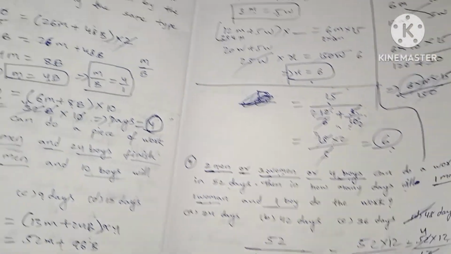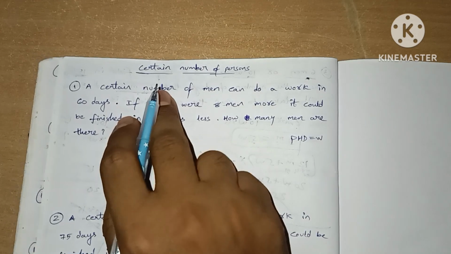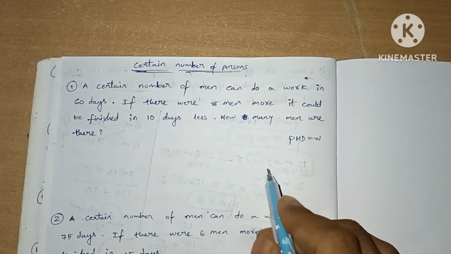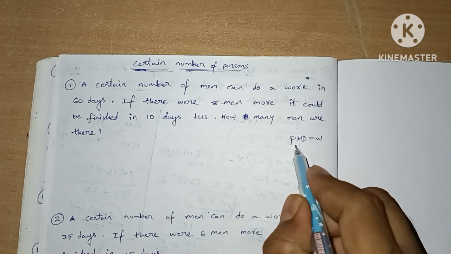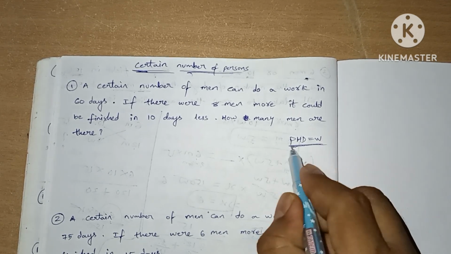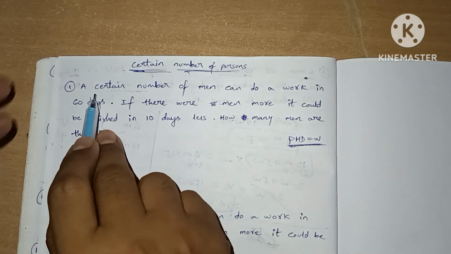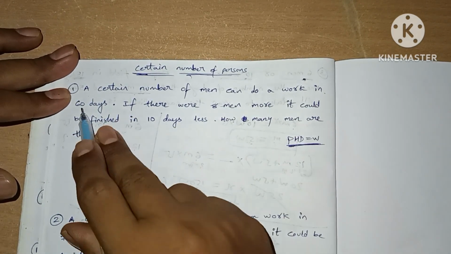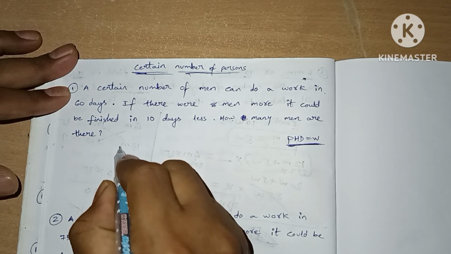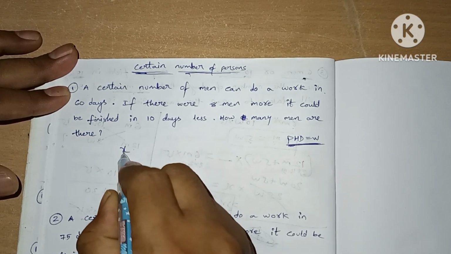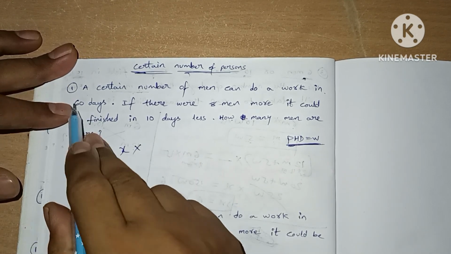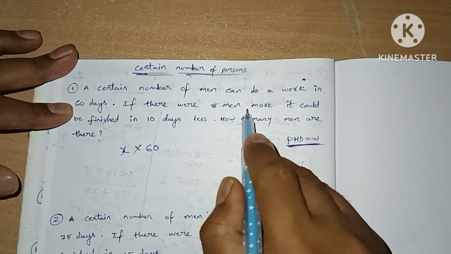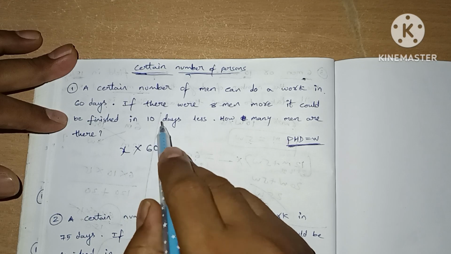Now we are going to see uncertain number of persons questions. It seems difficult, but it is the easiest topic in this time and work concept. We are using the PDH concept again here. Let's see the questions. First one: a certain number of men can do a work in 60 days. So PDH formula, x number of men can do a work in 60 days, means 60. If there were 8 men more, it could be finished in 10 days.